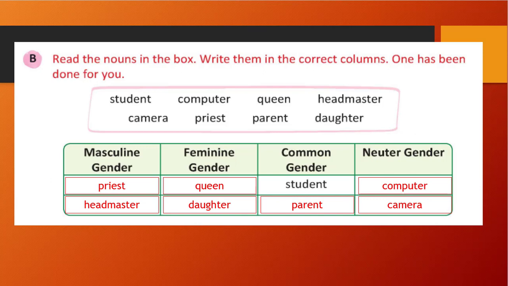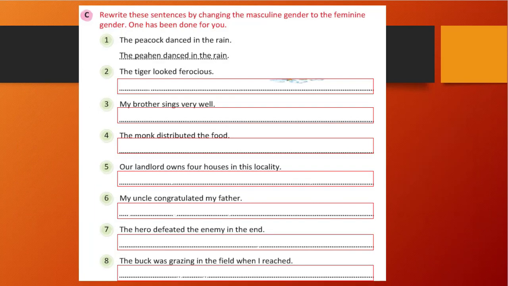So let's see the next exercise. Here what we need to do is rewrite the sentence by changing the masculine gender to feminine gender. So we need to change he to she. Okay, one is done. See, the peacock dances in the rain. The peacock is a masculine gender. So what is the feminine gender for it? Peahen, right? So we need to write a feminine gender in place of the masculine gender. Here peacock we have changed to peahen.